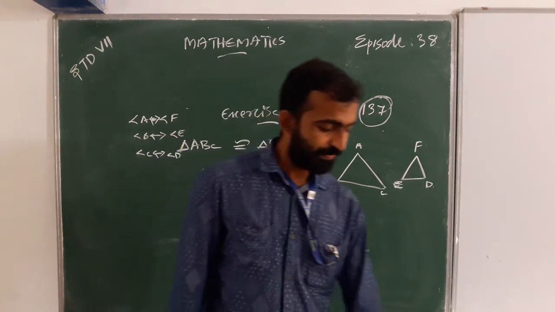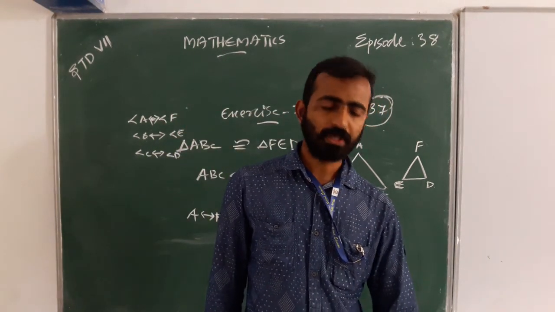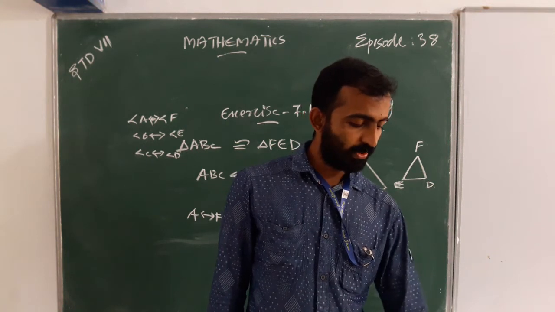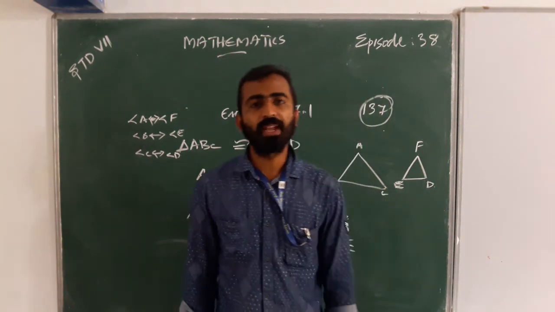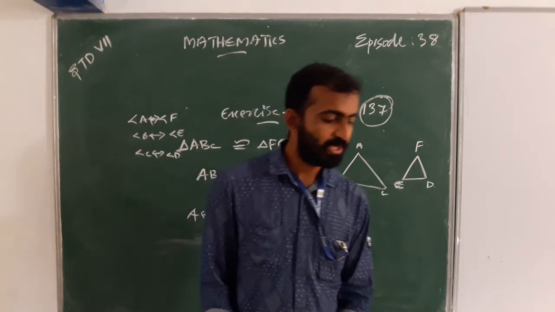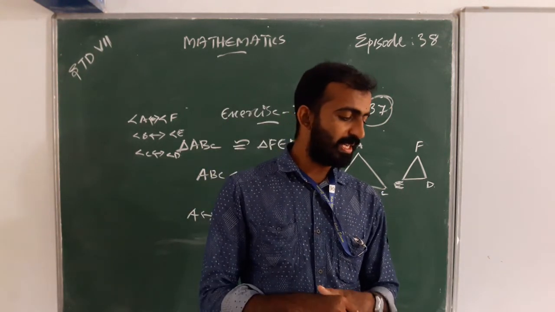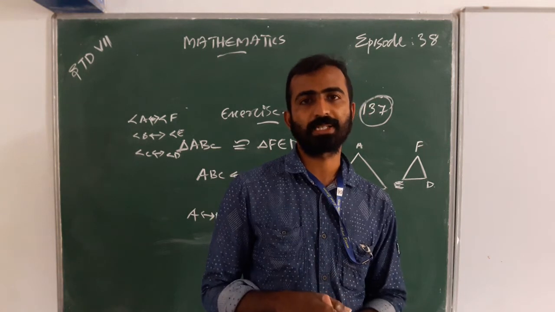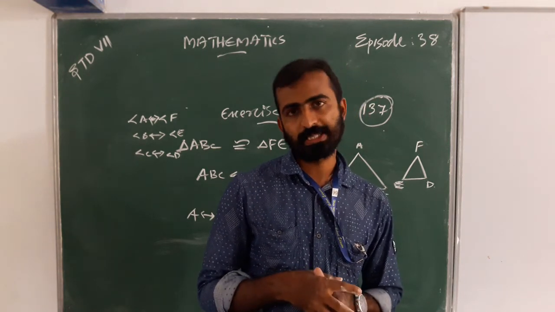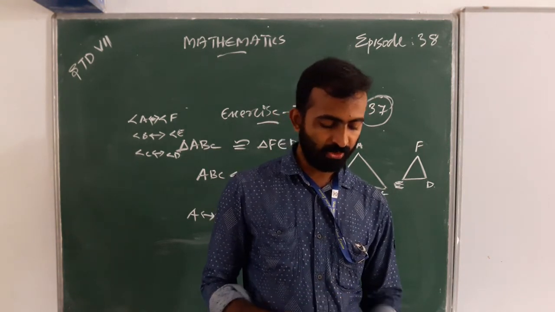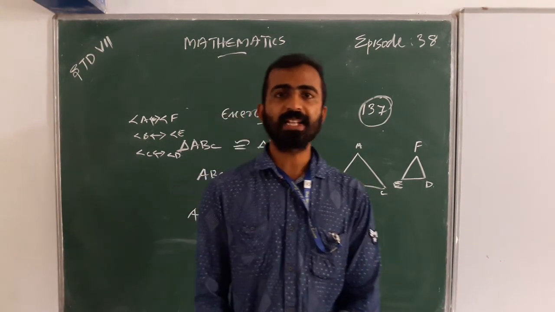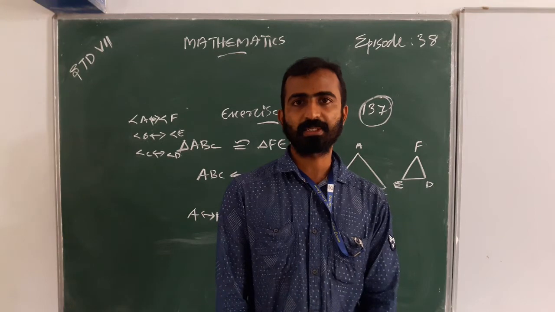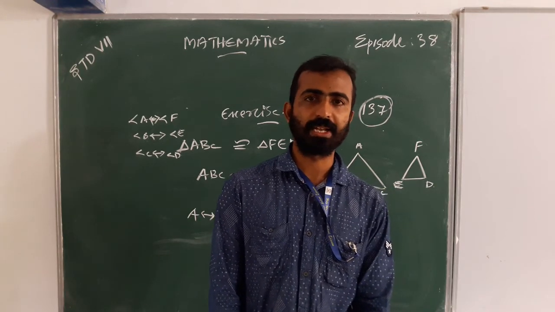And the fourth one is for your homework. You can write the question and find the solutions. And next we are going to study the criteria for congruence of triangles. First we are discussing the congruence criteria. First is the SSS congruence criteria.